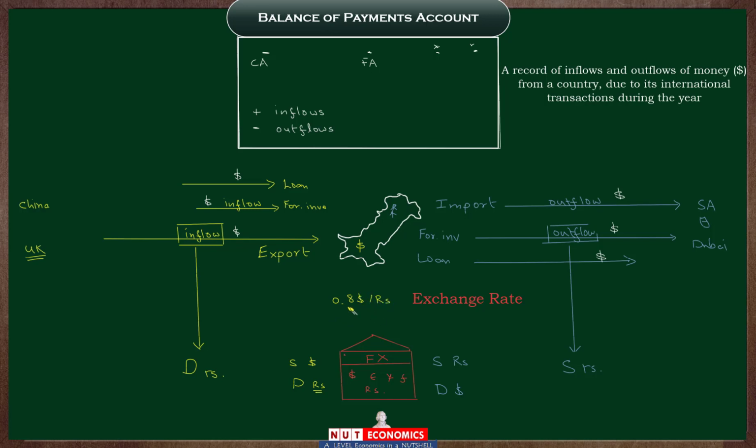This is basically the rupee's exchange rate, the price of the rupee in terms of another currency. If you observe your balance of payments throughout the year and see that overall there are much more inflows than outflows, that tells you there is going to be a much larger demand for the rupee, and that should put pressure on its exchange rate to increase, to appreciate, to become more expensive, and maybe rise to, let's say, $1.2 per rupee.